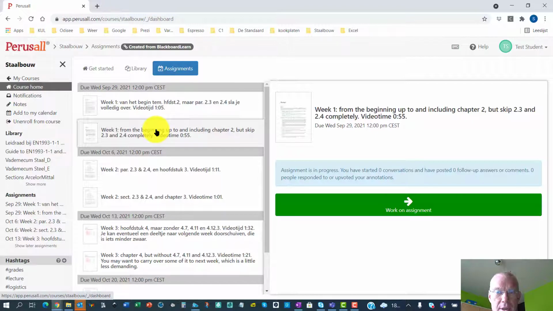And some students will need to start a little bit earlier than this date. Some students can allow to start a little bit later, but this assignment should be finished by the end of the on-campus session that is after this date. So this date normally should be one of the days where you have an online session. So assume that most of you will start studying this when there is an online session in your schedule. And then we have on Friday an on-campus moment and you go on.